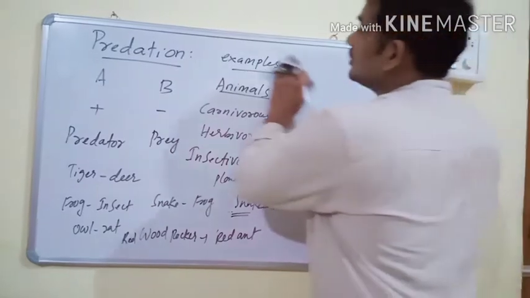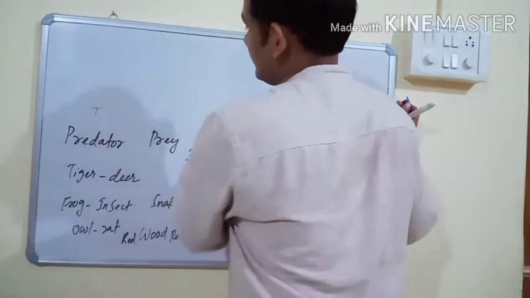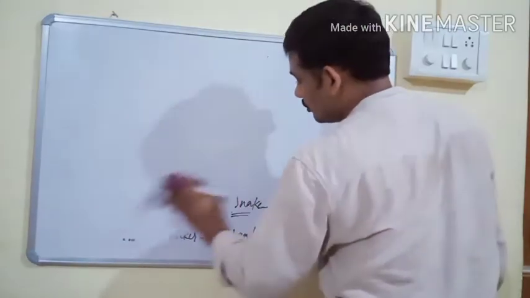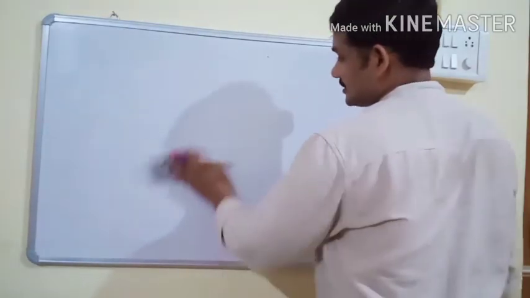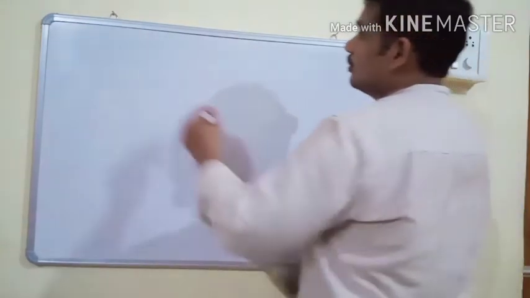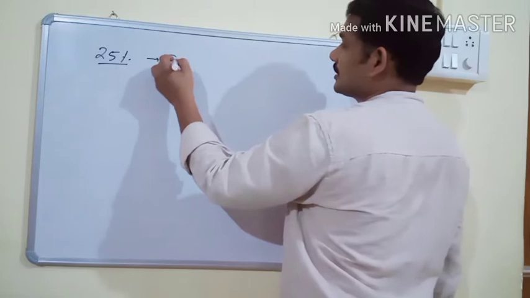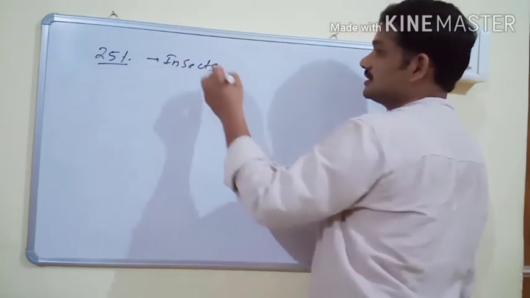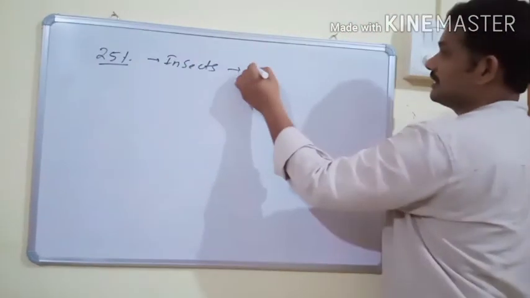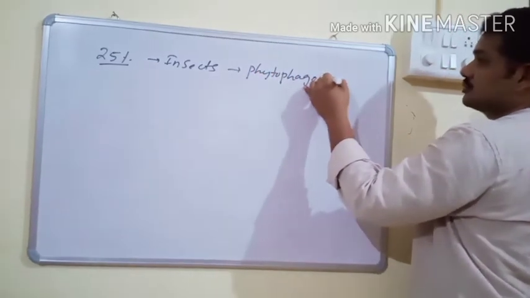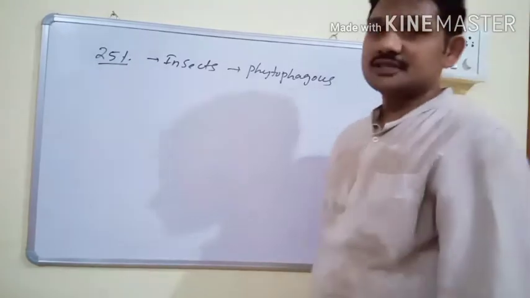For plants, herbivores are the most important predators, and more than 25% of insects are phytophagous, which means they feed on plants. Especially for plants, the severity is greater.